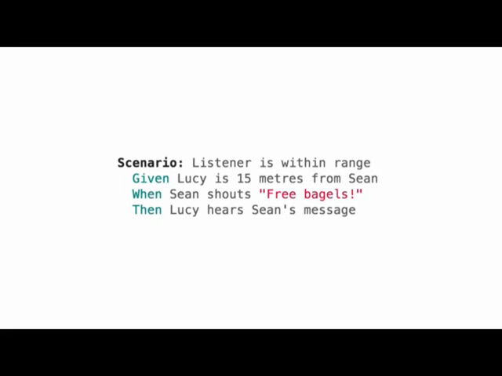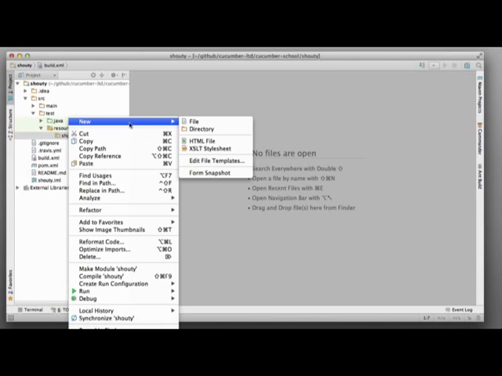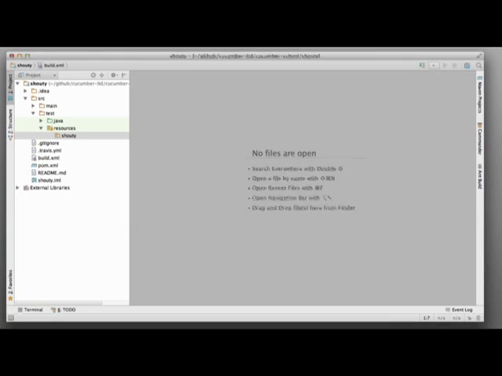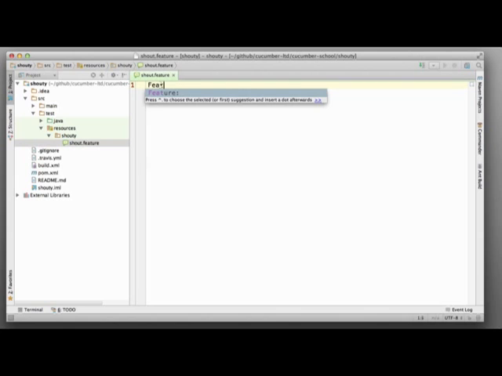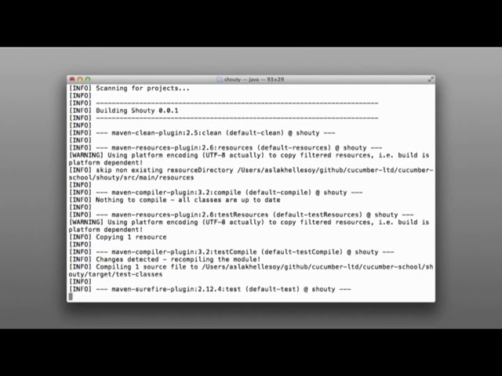Now that we've translated our example into gherkin, we can automate it. The first file we're going to create is a feature file where we will write our first scenario. Create a file called shout.feature in the Shouty directory under Resources. Now that we have a scenario, it's time to run it. Switch back to the command prompt and run maven clean test. Maven will now download Cucumber, compile your code, and tell Cucumber to run the feature file.